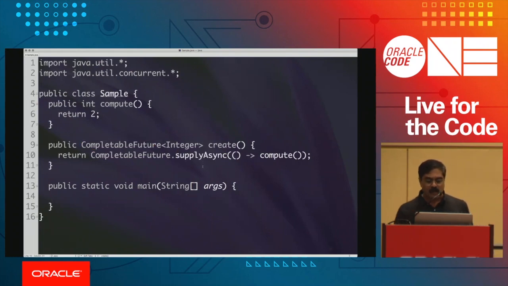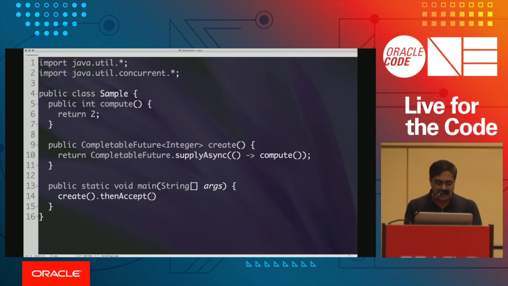So what is this going to really do at this point? Well, this is going to be really trivial, but we'll get started with this. I'll call the create method, and then I'm going to say thenAccept, and we'll put sense to these methods in just a little bit. I'm going to take some data given to me, and I want to just print out this data that's given to us. So we'll start with these little baby steps right in here.